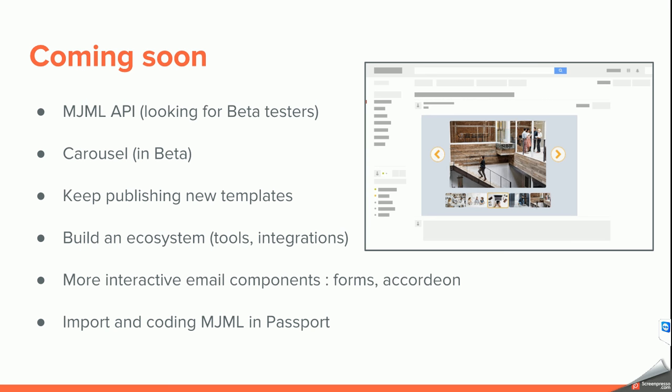We are building more and more elements in the ecosystem, so there are new tools coming and new integrations. At the moment we are working on more interactive email components, with the same principle as the carousel. For example, there will be forms, accordion, and a few others like that. And also internally for Mailjet, we are working on import and coding of MJML directly in our platform.